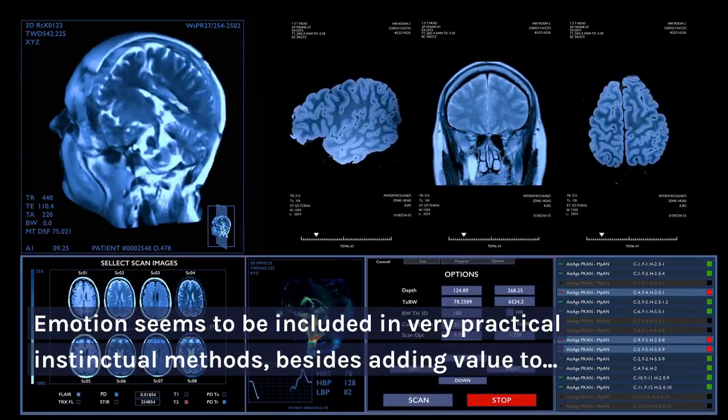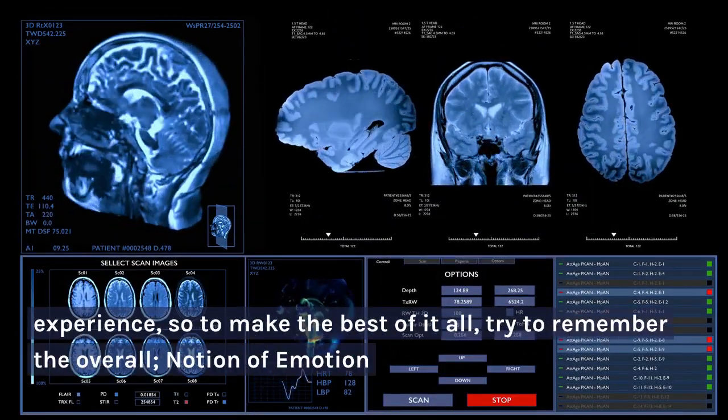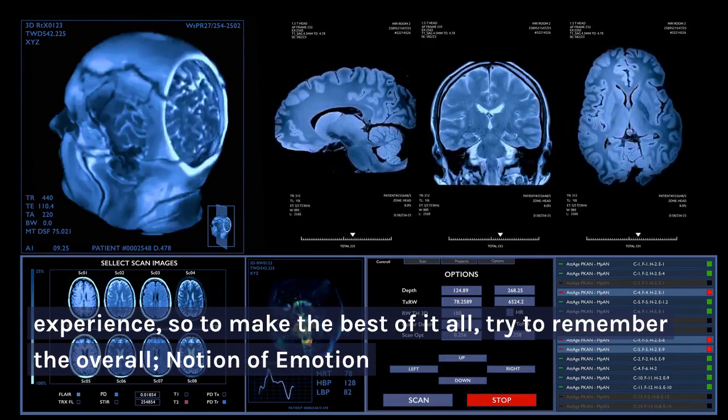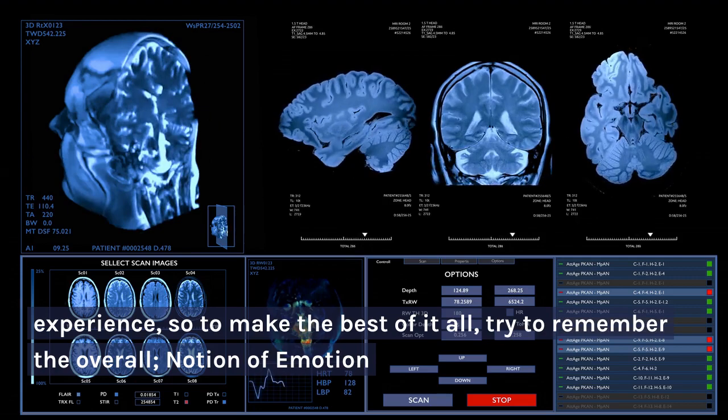Emotion seems to be included in very practical instinctual methods, besides adding value to experience, so to make the best of it all, try to remember the overall notion of emotion.